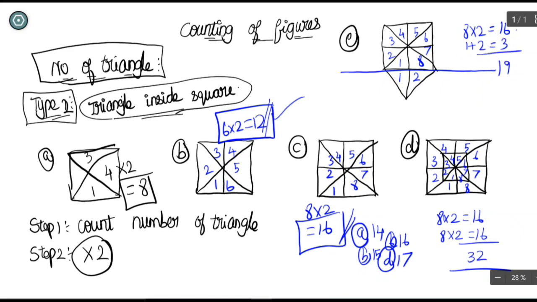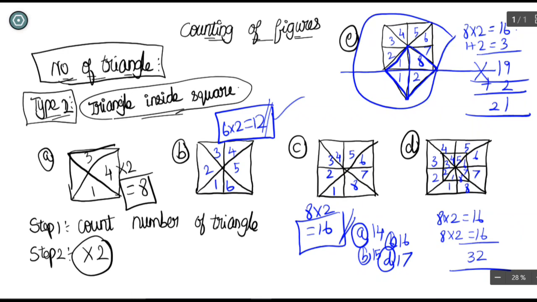And if you just count the number as 19, you will miss it, because there are two triangles which form newly by the adding. So you have to add these two triangles also. This is one triangle and this is the second triangle. So if a new object is added here, you have to cross-check again whether any new triangles form when combining by new methods. So another two triangles will be formed. So 19 plus 2 will be 21, and 21 triangles will be inside this given figure. See how easy it is.